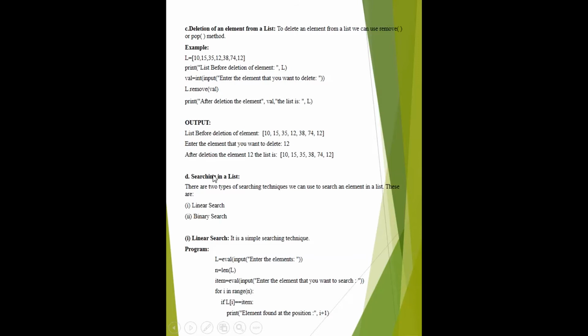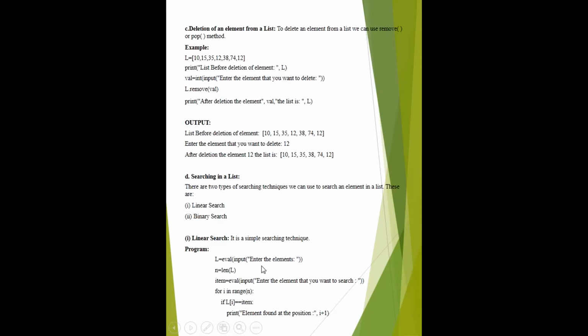Now we move forward to the next operation, that is searching for an element in a list. There are two techniques by which you can search for an element in a list: first, linear search, and second, binary search. Linear search is a very simple technique. In this technique, you give the list and the element which you want to search, and that element is compared with each element present in the list.